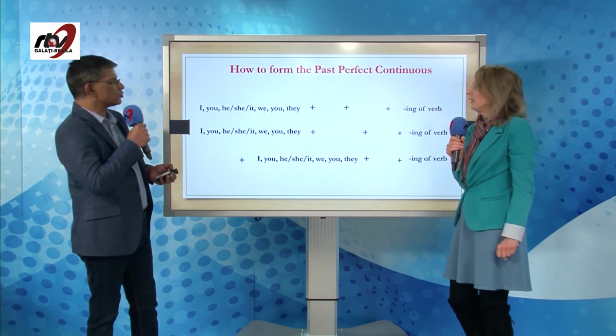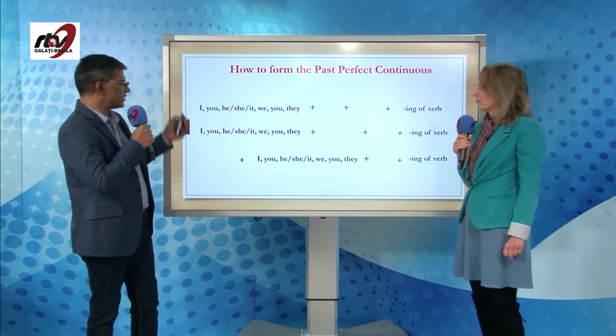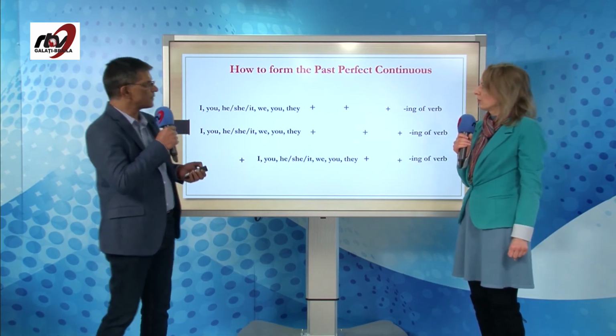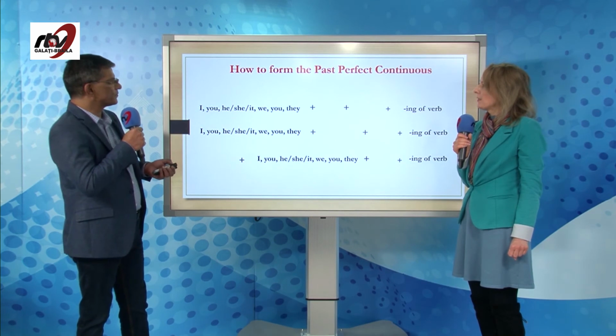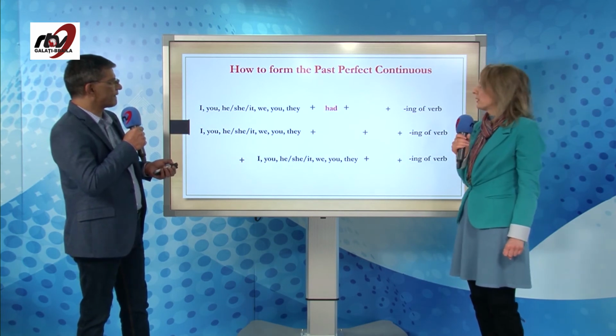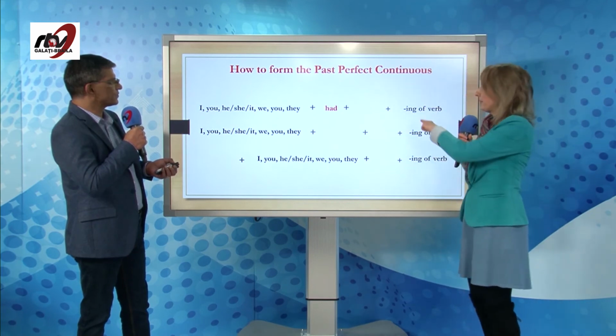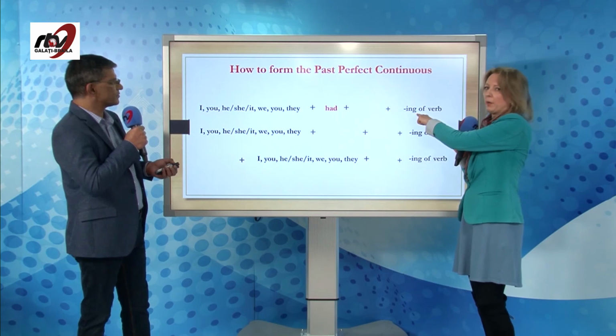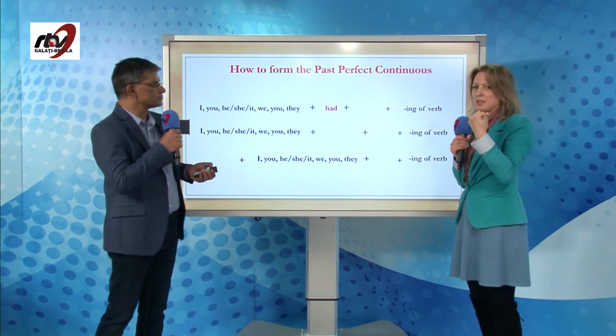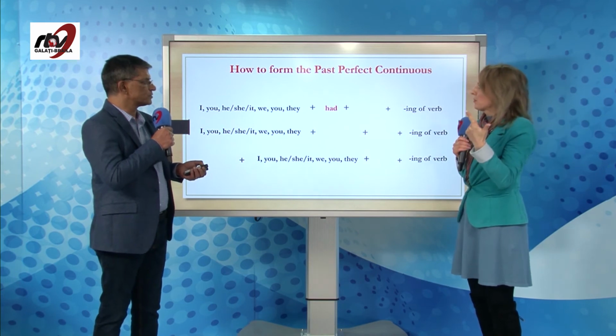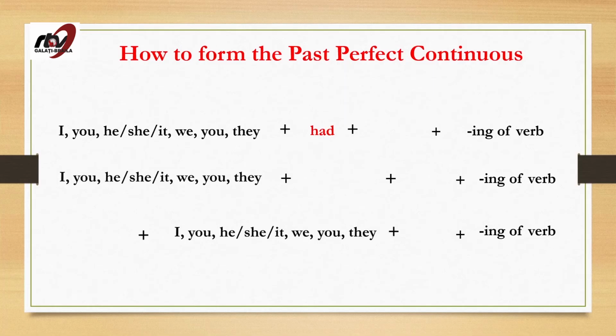Let's move on to the conjugation. How do they form the past perfect continuous? Okay. Let's see. How can we form the past perfect continuous? Because we've got this aspect, continuous, the verb needs ing, always. When we talk about present tense continuous, when we talk about past perfect continuous, when we talk about future tense continuous, when we hear continuous, we need the verb, the ing form. The ing form. Looking, talking, eating.